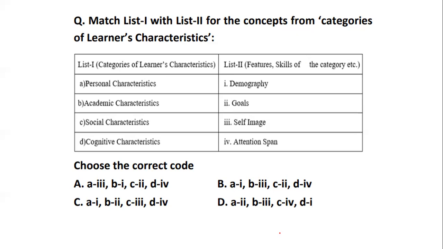Okay, I'm just waiting for the right answer so that the students can come to the right answer. Okay. Yes. So the right answer is option number C. When we talk about personal characteristics, it is basically the demography. When we talk about academic characteristics, that is the goals, the achievement. When we talk about the social characteristics, that is the image. When we talk about the cognitive characteristics, that is attention span or span of control.